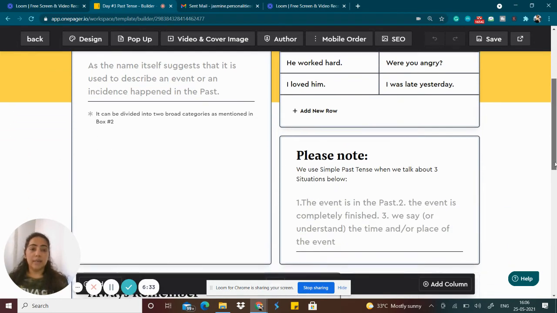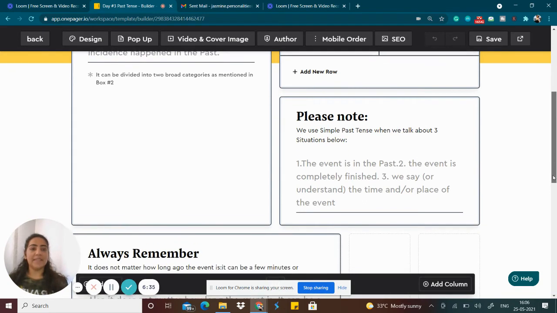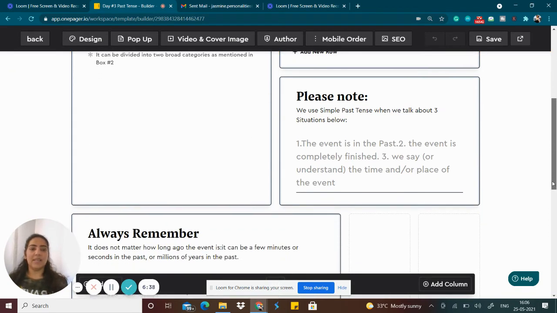Now here, one thing I would like to share with you is that please note that we use simple past tense when we talk about three situations, and they're described very clearly below. Let's look at it. Number one, the event is in the past, as I have already explained in detail, wherein we use verb two form. Second, the event is completely finished.